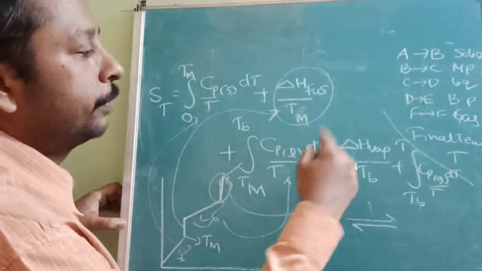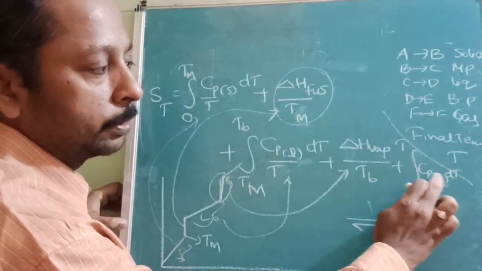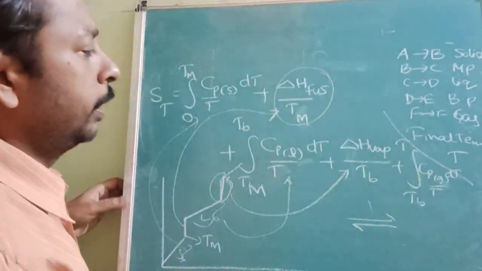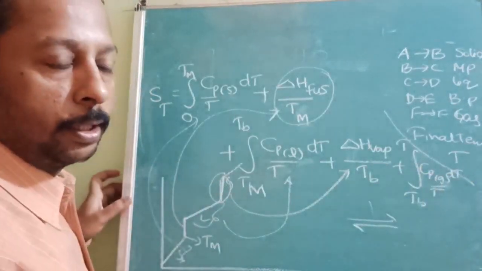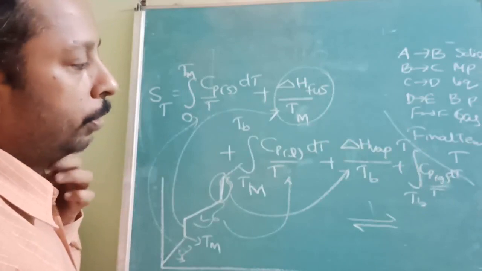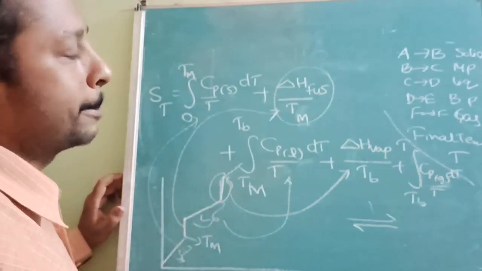Then once it has boiled, it is completely converted into gas. So now it is gas, so Cp of gas into dT. I will take an example of water along with the graph and I will tell you the formula also. So make a note of it. Note it down.